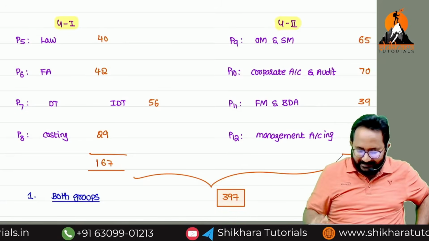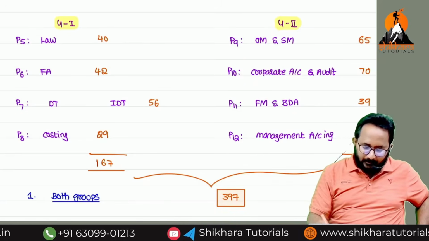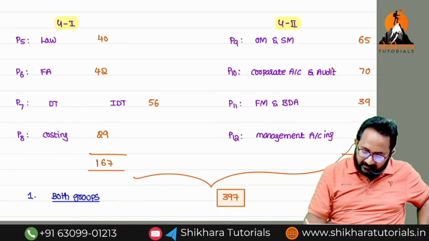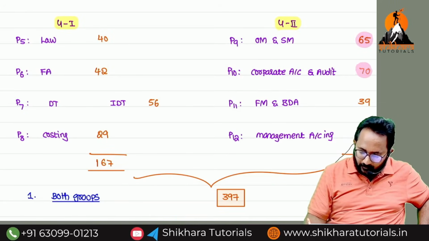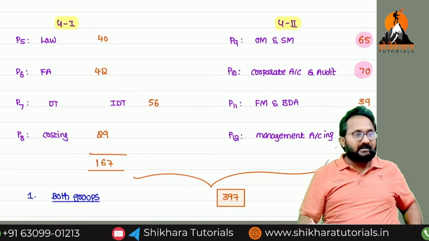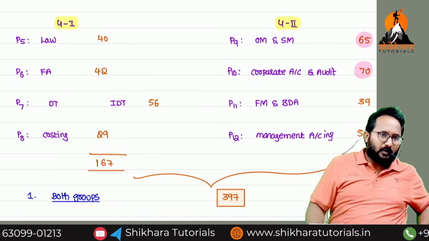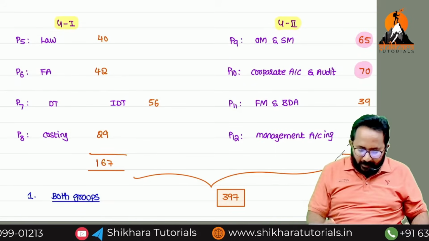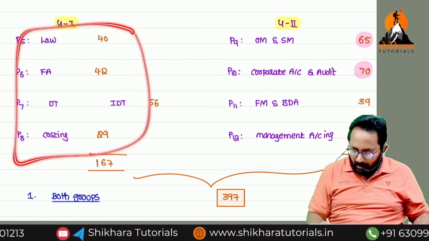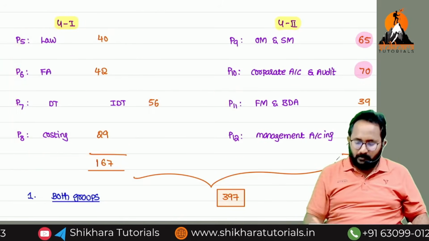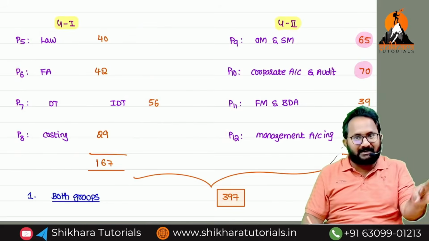But one advantage is there. In which subjects have we gotten more than 60 marks? This is called as what? Exemption. Now in the next attempt you have to write only how many papers? 4 and 2. These 2 papers you can claim as an exemption.